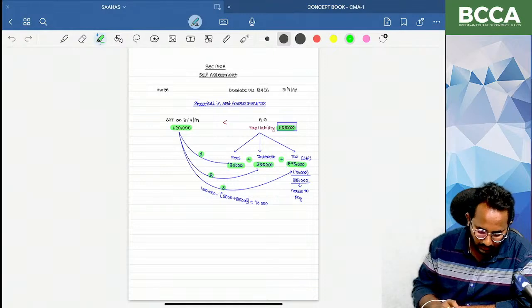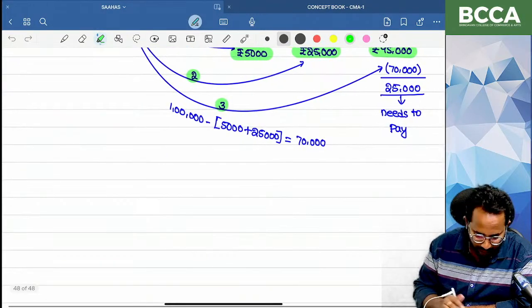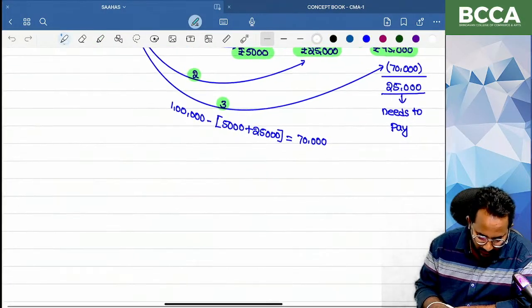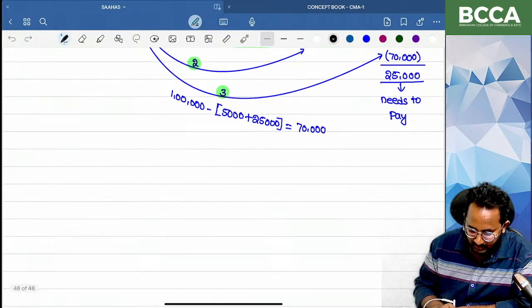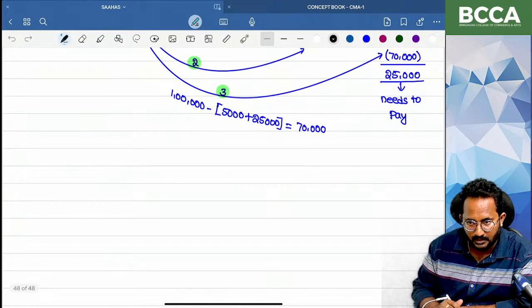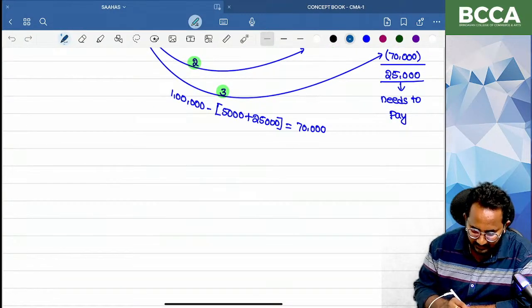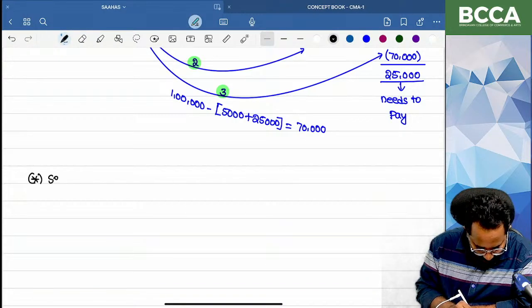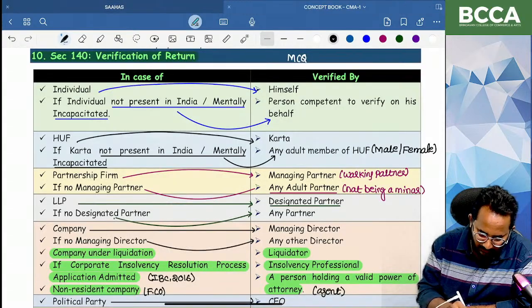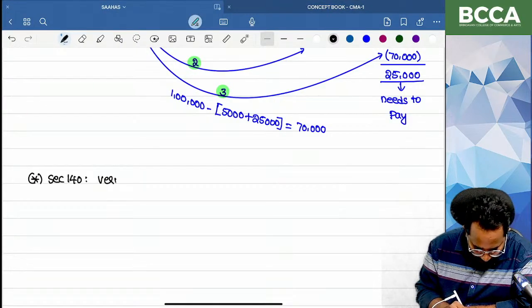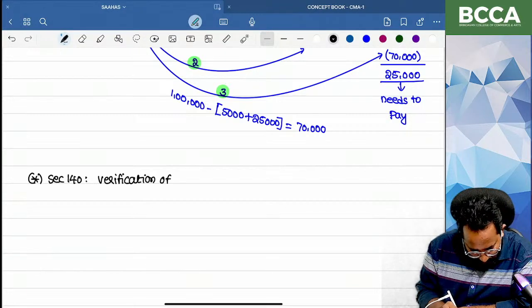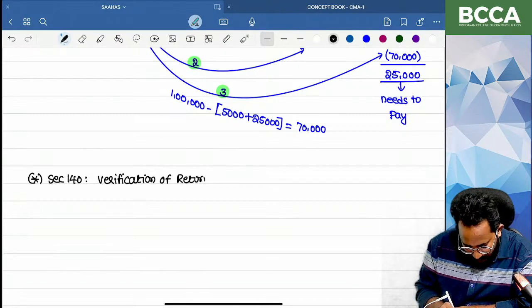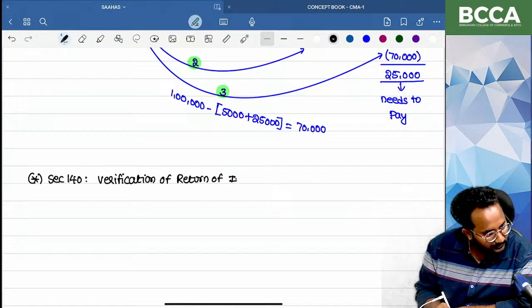In your notes you have to write it down, section 140. Might be at the time of preparation we are referring to the notes only, so there is a chance of missing this topic at the time of preparation. That's why we have to discuss this also. What is the section? Section 140. What is the section 140 heading? Verification of return of income.